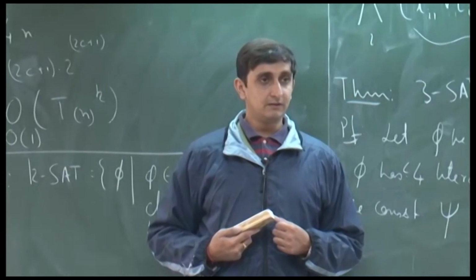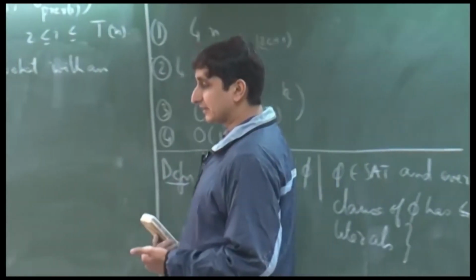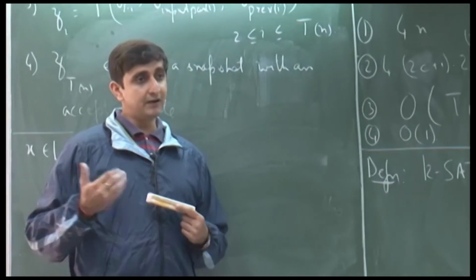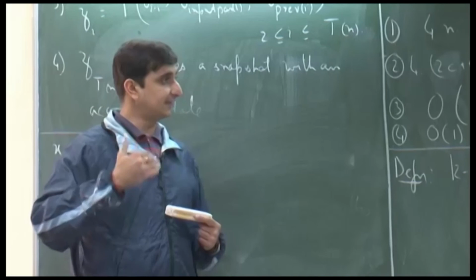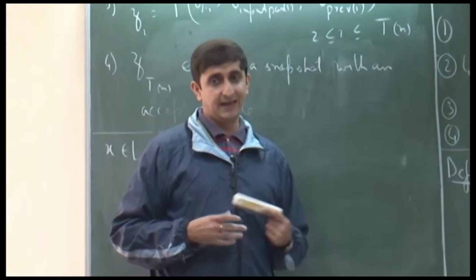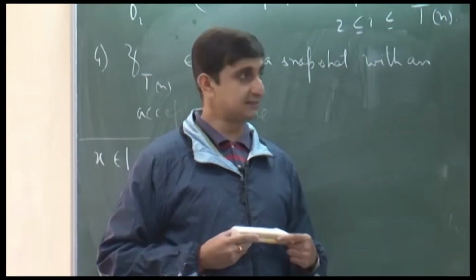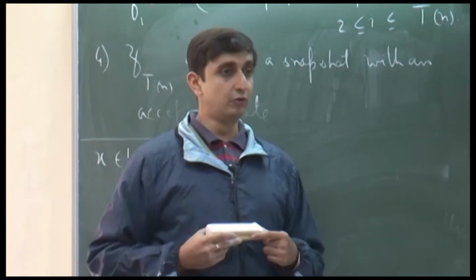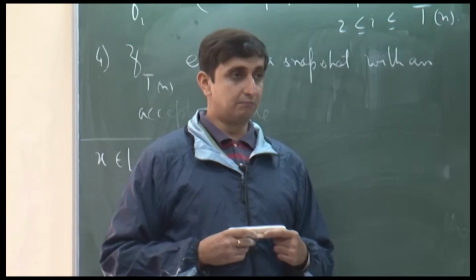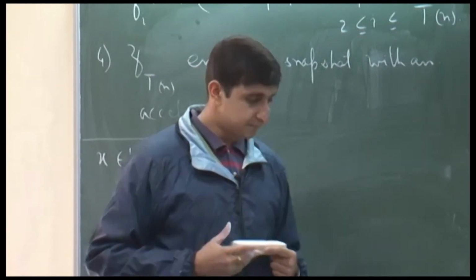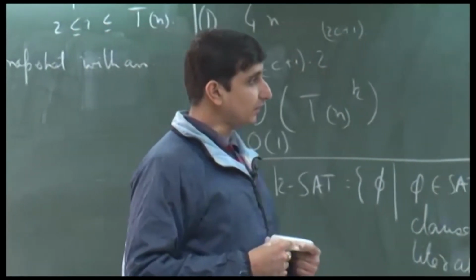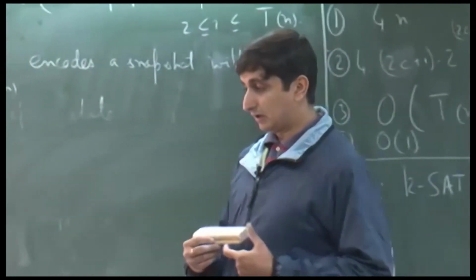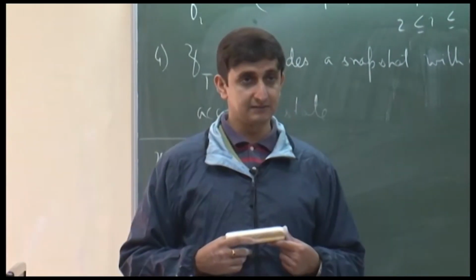This is a very surprising structure about Boolean formulas: for all k greater than or equal to 3, they have the same complexity, as we can see by these sequence of reductions, but the moment you come down from 3 to 2, there is a significant drop in the complexity of Boolean formulas, or at least that is what our current understanding tells us.